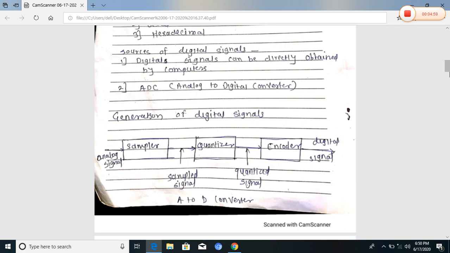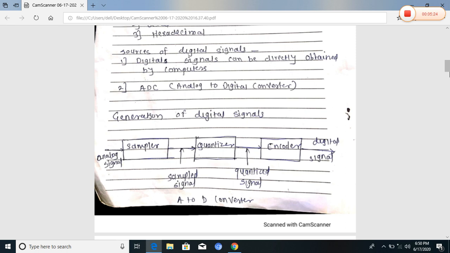The sampler is a multiplier and produces the sampled signal. The sampling function is a train of impulses.